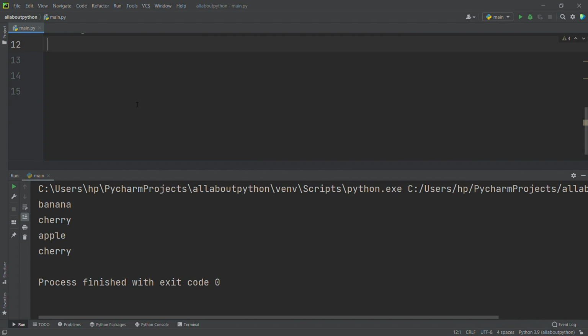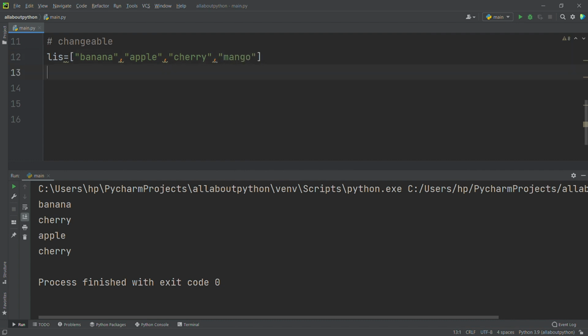So I will say lis of banana, I am giving apple, and I am giving cherry, and I am giving mango.